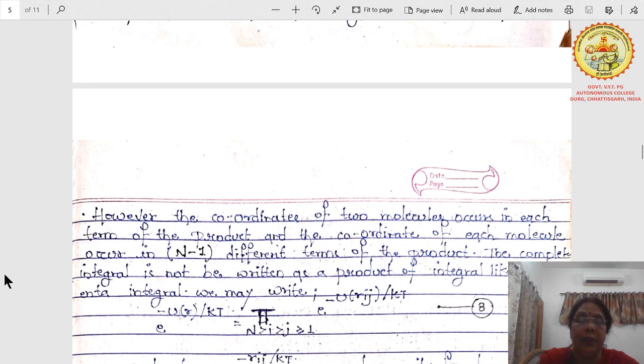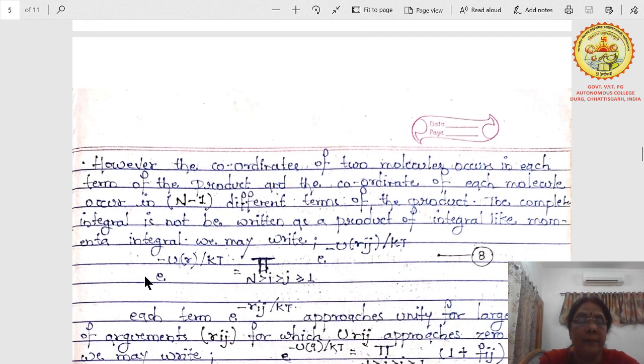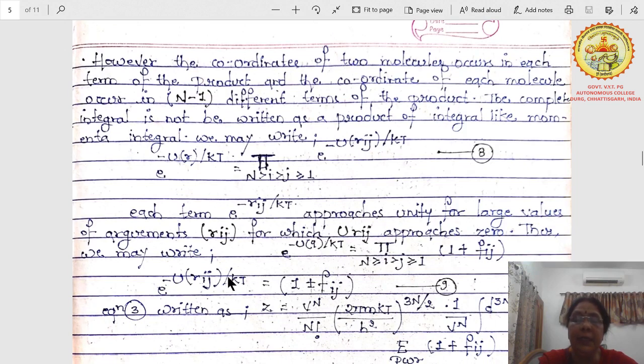However, the coordinates of two molecules occur in each term in the product, and the coordinate of each molecule occurs in N minus 1 different terms of the product. The complete integral cannot be written as a product of integrals like the momenta integral. We may write it as, we have changed here e to the power minus U by kT as the product over N greater than or equal to i greater than j greater than or equal to 1 of e to the power minus u(rij) by kT. This one is equation 8.